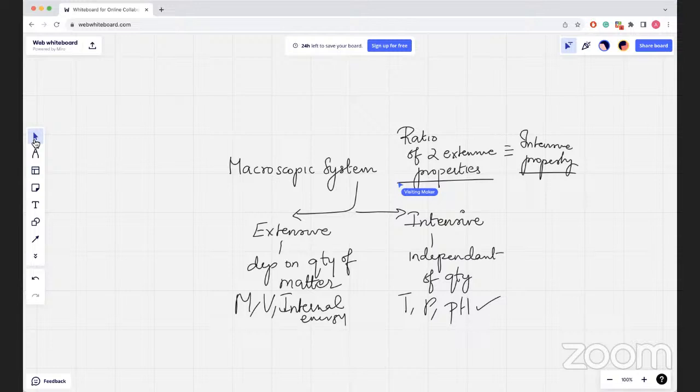The next concept we're going to study here is thermodynamic equilibrium. What is thermodynamic equilibrium? A system is said to be in thermodynamic equilibrium if its macroscopic properties like temperature, pressure, etc. do not change with time. What is a thermodynamic process? A thermodynamic process is said to occur when the system changes from one state, which is the initial state, to another final state. And the different properties commonly met within the study of chemical thermodynamics are as follows.